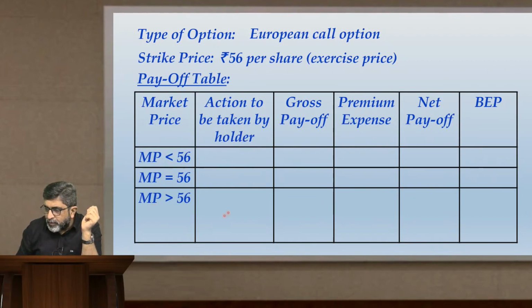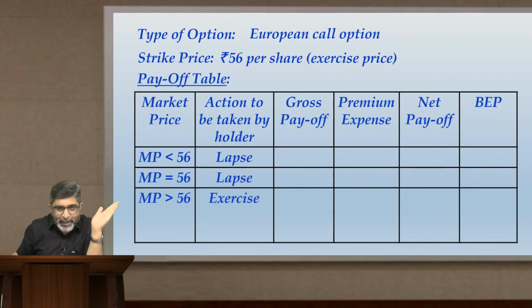So in this column, it is in this line where you will write exercise. In other two lines, you will simply write lapse and lapse. When the option is lapsed, you don't have to think: the gross payoff will be 0 and 0, the end. When it is this line, the gross payoff will be MP minus EP, and MP minus EP is the value of the option, correct? We have learned that in that chart.